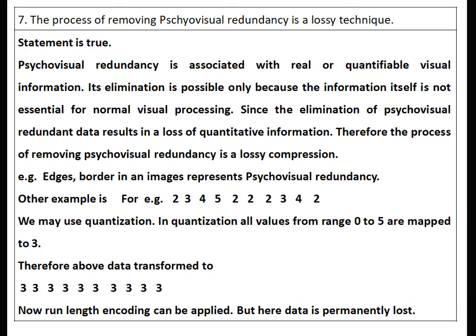After that, we can use quantization to get long runs, and after quantization we are representing those values in a particular range. For example, 0 to 5 are mapped to 3. Therefore, after quantization we are getting continuous runs of 3, and we can apply run length encoding. After decompression, again we are getting runs of 3 only and not the original data, because data is permanently lost. This is nothing but removing psychovisual redundancy, which removes quantitative data. Therefore, when we remove the psychovisual redundancy, it becomes a lossy technique.